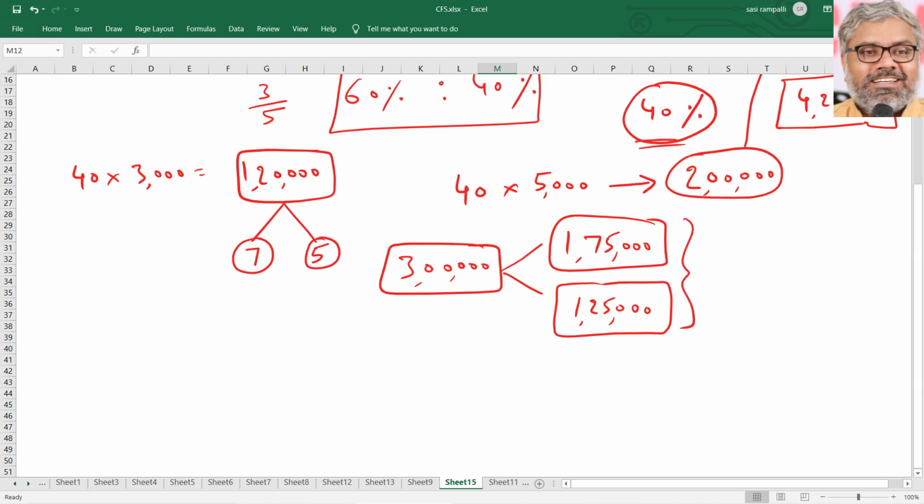We don't need to do all this. This is for understanding purposes. So distribute 1,20,000 into 7 and 5. Naturally, 70,000 is pre-acquisition dividend, 50,000 is post-acquisition dividend. This is the best way of identifying how much is pre-acquisition dividend and how much is post-acquisition dividend. Simply speaking, in a nutshell, we distribute it on time basis, easiest way and best way, provided no other information is given in the question. So 70,000 pre-acquisition, 50,000 post-acquisition.